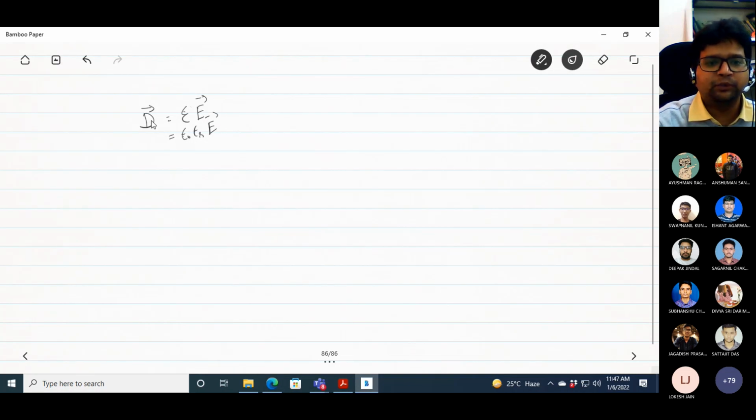Let's say for a particular point, the D vector and E vector are basically identical, but with some kind of scaling. So this is the scaling factor. But there are certain kinds of materials where this is not a scalar quantity, so it is a matrix quantity. Okay, so you'll have, let's say,